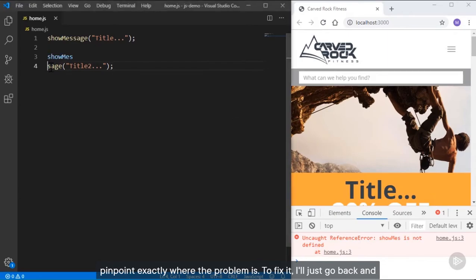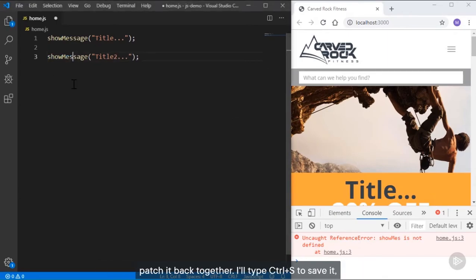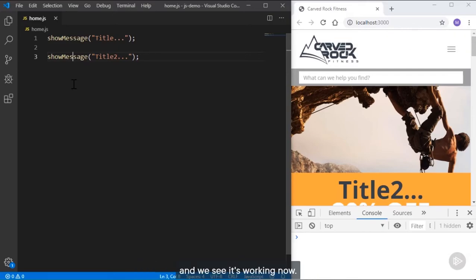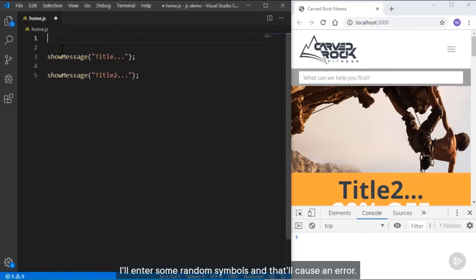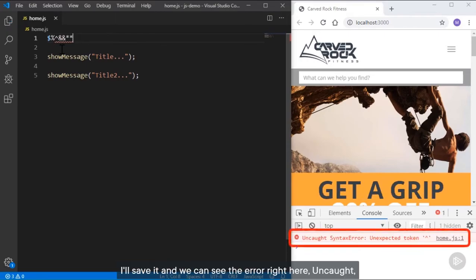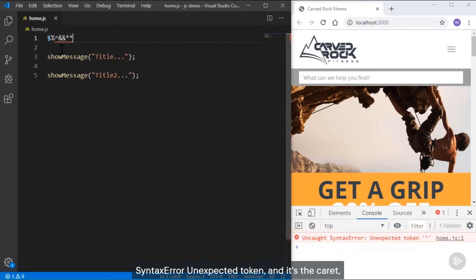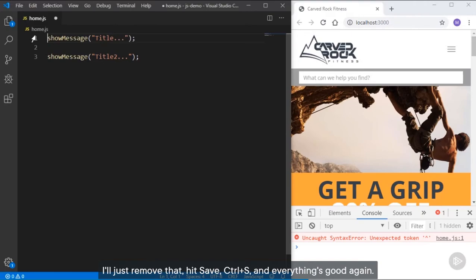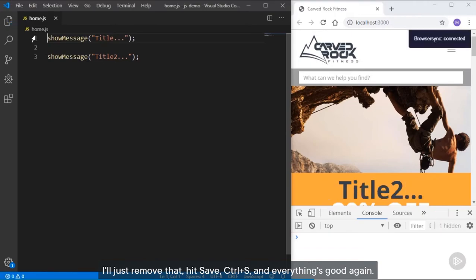To fix it, I'll just go back and patch it back together. I'll type Control S to save it, and we see it's working now. Title 2 is showing, and our console is empty. So I'll create another error just so we can see it. I'll enter some random symbols, and that'll cause an error. I'll save it, and we can see the error right here. Uncaught syntax error. Unexpected token, and it's the caret. So it just doesn't know what the caret symbol is. And to clean it up, I'll just remove that, hit save, Control S, and everything's good again.